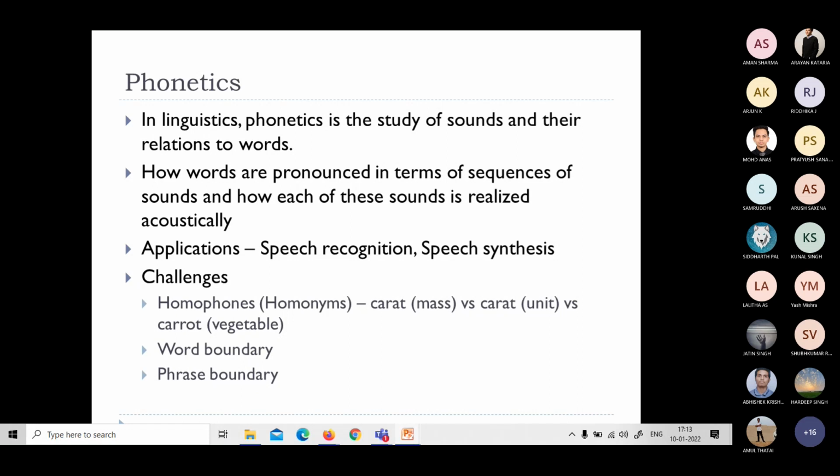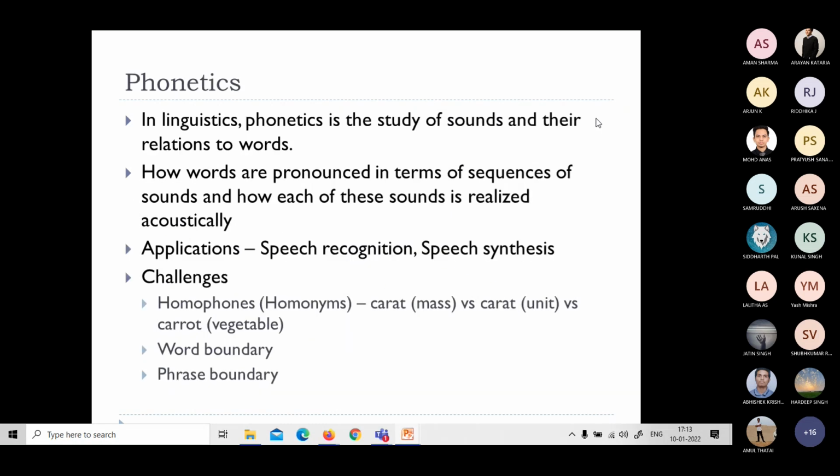The two major applications of phonetics are speech recognition and speech synthesis. Speech recognition is the computing device understanding what we say. Speech synthesis is where it has to generate voice, so it has to answer the question to the end user, somebody who has asked these questions. That is speech synthesis. So we have several challenges.